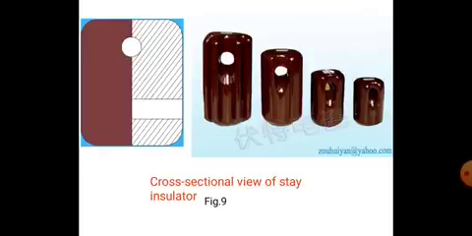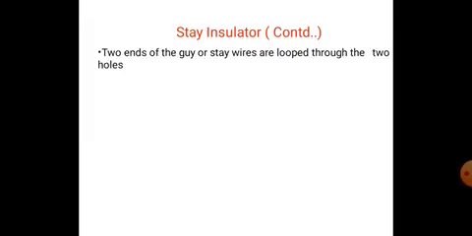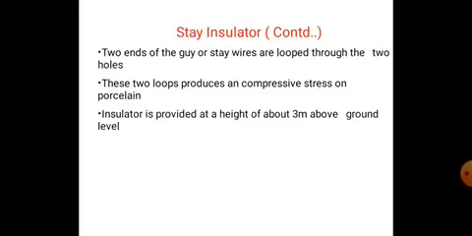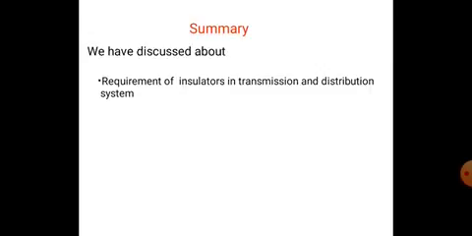and this is the cross sectional view of the stay insulators. Right? The two ends of the guy or stay wires are looped through the two holes. Those two loops produce a compressive stress on the porcelain, and the insulator is provided at a height of about 3 meters above ground level.